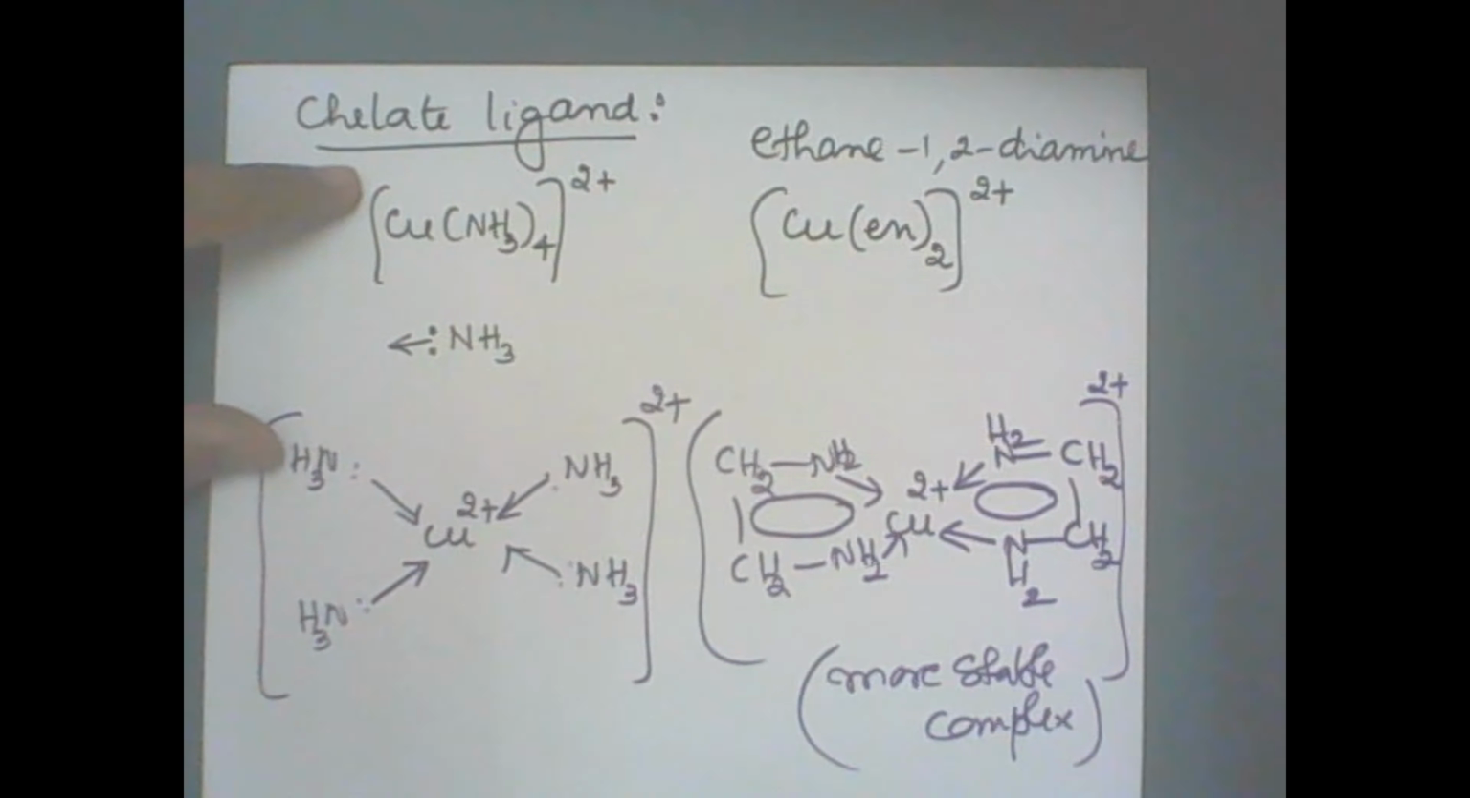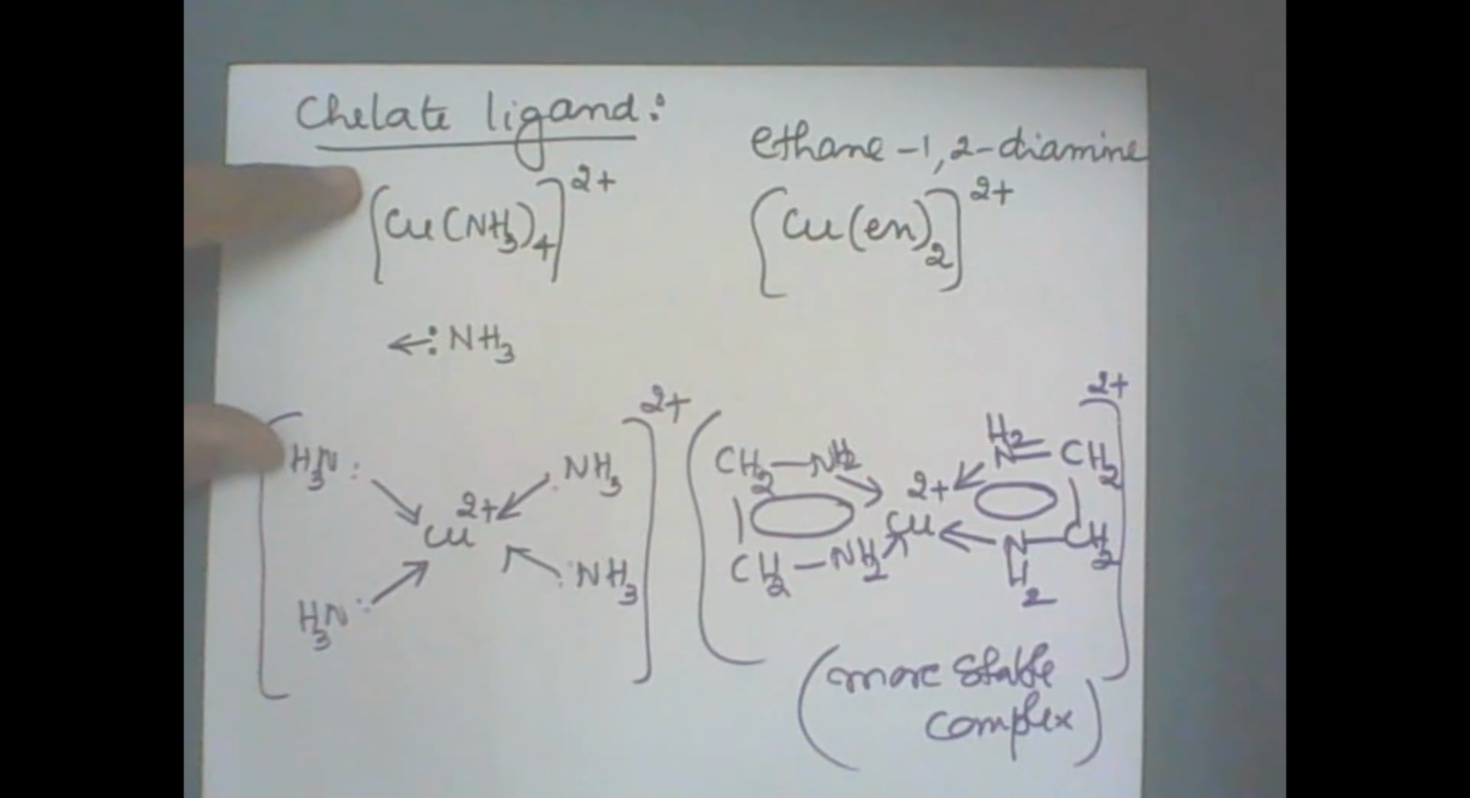So what is the definition of chelate ligand? It is a di or polydentate ligand which uses its 2 or more donor atoms to bind a single metal ion and forms a stable complex. Right? The next term is a coordination number, CN.